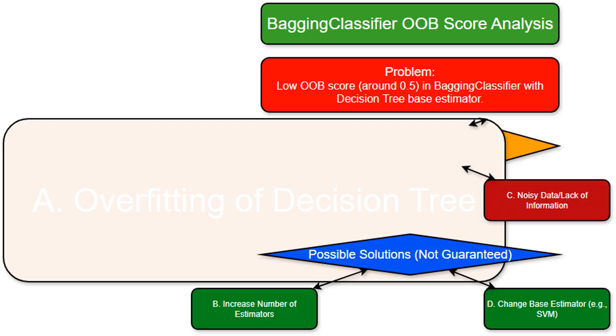Decision trees are susceptible to overfitting, meaning they learn the training data too well, performing brilliantly on the training set but poorly on new, unseen data. This is a likely culprit for my low OOB score. I think my trees are memorizing the training data instead of learning the underlying patterns.